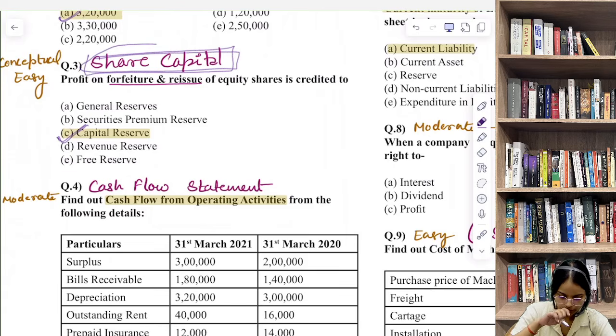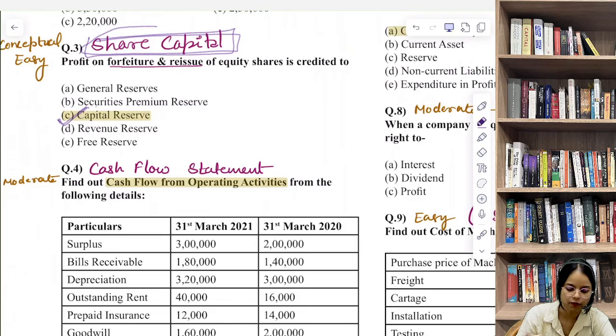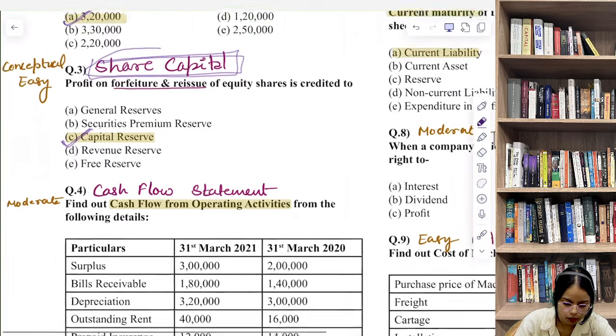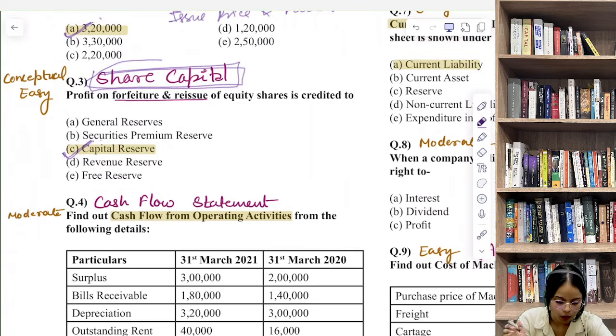Okay, so whenever forfeited shares are reissued, I'm assuming कि आपको पता है forfeiture क्या है. So whenever forfeited shares are reissued, any balance left after adjusting discount or losses is transferred to, कहाँ ट्रांसफर किया जाता है वो? कैपिटल रिजर्व. ओके, कैपिटल रिजर्व में उसे ट्रांसफर कर दिया जाता है.